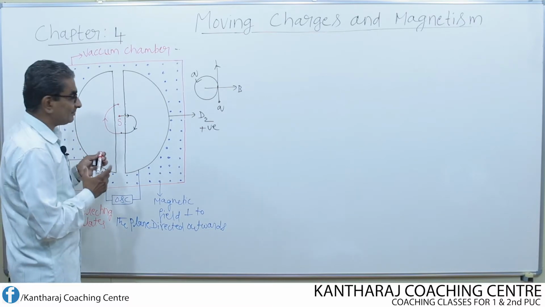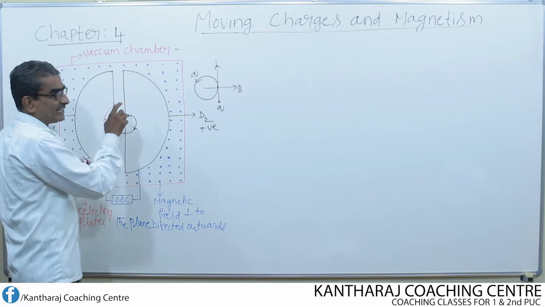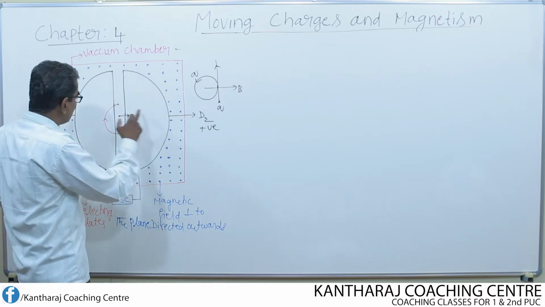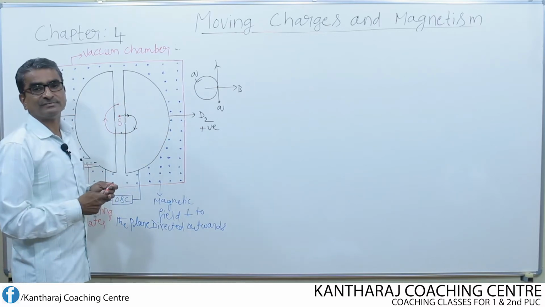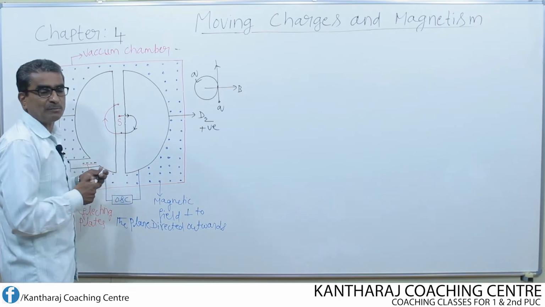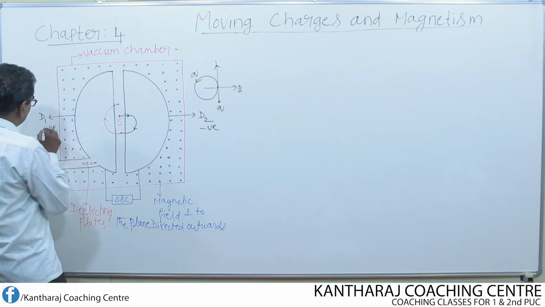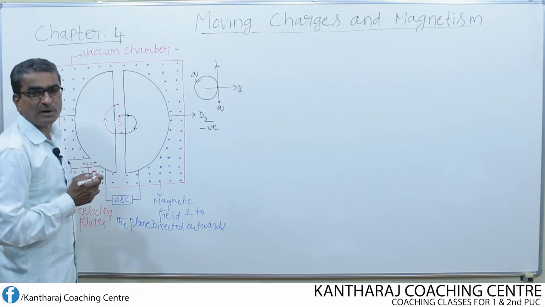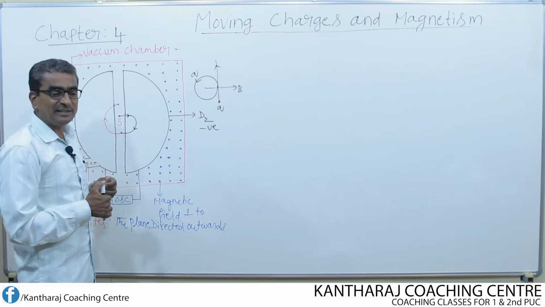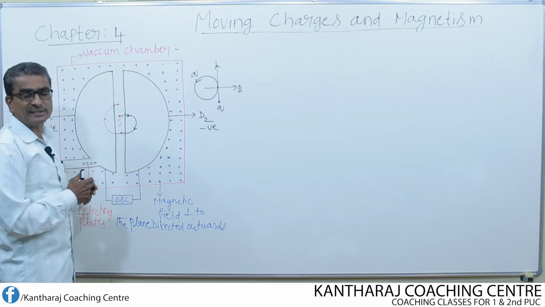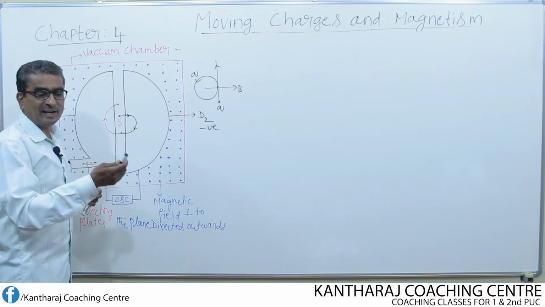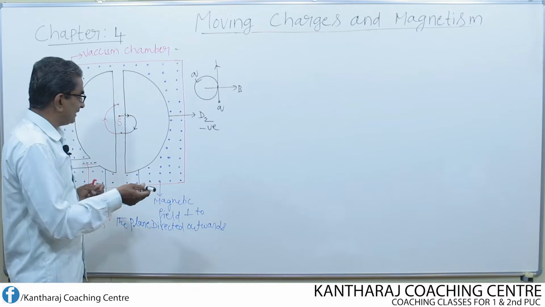Again, by the time the charged particle comes to this gap, the potential of the two Ds gets reversed. That means the positive potential becomes negative, whereas the negative potential becomes positive. So like this, the potential keeps reversing, which means the electric field direction keeps reversing.